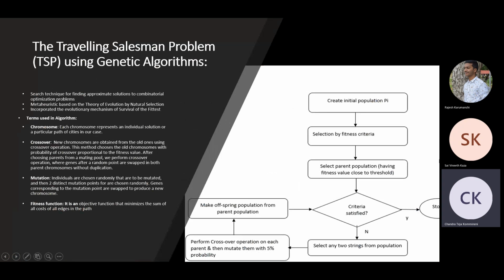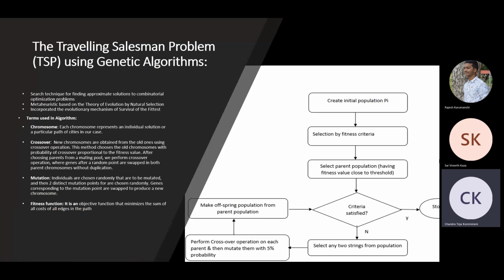Hello. The next algorithm is the genetic algorithm. Genetic algorithm comes under the class of metaheuristics. It is derived from the theory of evolution by natural selection. This technique is generally used to find approximate solutions to combinatorial optimization problems. To the right, we can find the algorithm depiction in the flowchart.